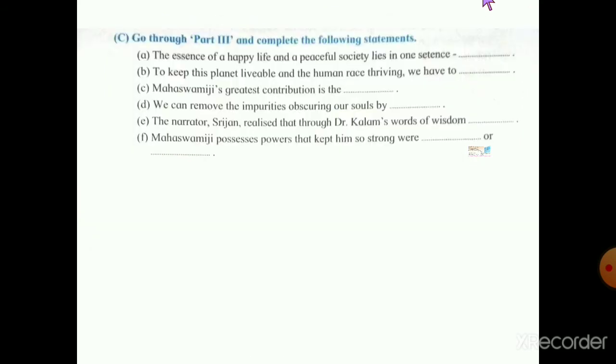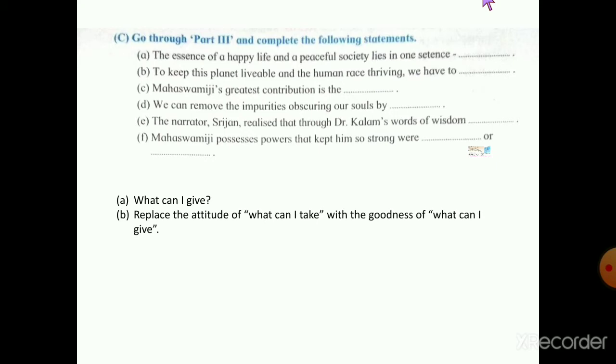Next question, that is C. We have to go through part 3 and complete the given statements. First statement: the essence of a happy life and a peaceful society lies in one sentence, that is, what can I give. Next one, B. To keep this planet livable and the human race living, we have to replace the attitude of what can I take with the goodness of what can I give.